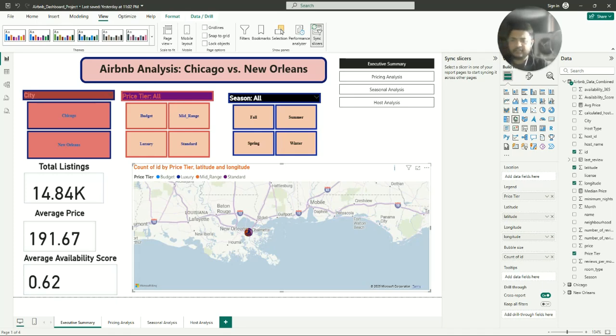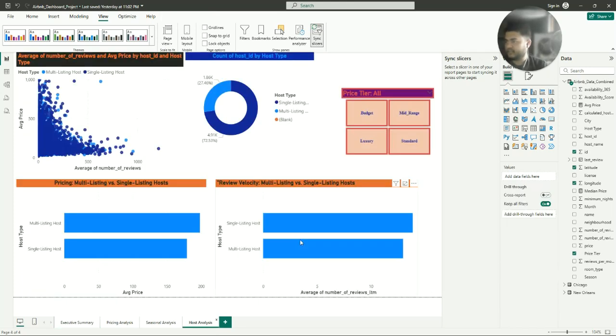And third, we discovered that while the market is dominated by professional multi-listing hosts, the performance between them and single hosts is surprisingly competitive, particularly when it comes to guest engagement as measured by review velocity. We already see in review velocity, the single hosting reviews are good. So this project demonstrates Power BI not just to create charts but to serve as a complete analytical workbench to clean, model, analyze, and ultimately present a data-driven story from start to finish.